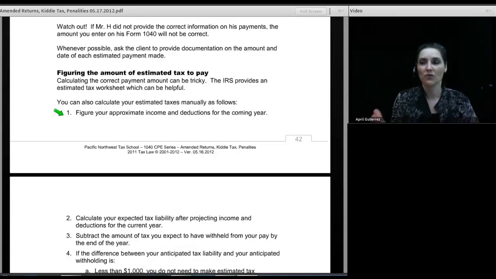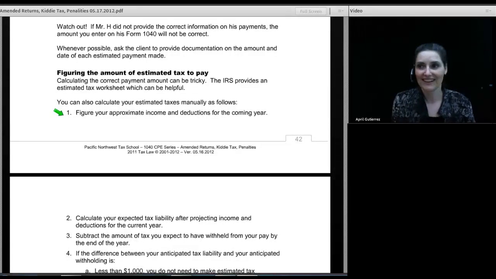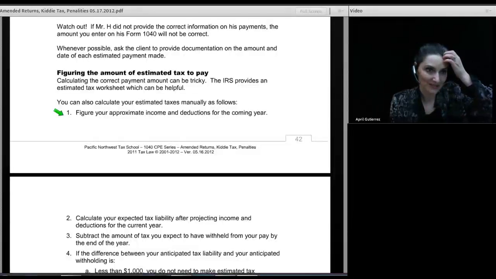I had to do all of these overrides to even get it to start to work, and I wanted to be really sure about what I was doing before I complained to the software company by calling the IRS. So I called the IRS, and I got put through to 2 or 3 different people, and they finally said, we do not know what to tell you. We're going to have to turn you over to one of our auditors. And they actually have people who are auditors who sometimes when they're not in the business of auditing get to answer questions. And so I talked to one of those.